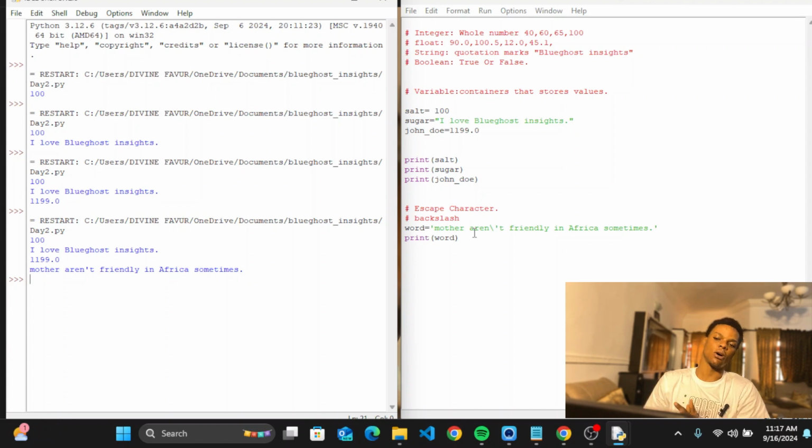So that is one of the escape characters. We have different characters, but basically the ones that I majorly use are the backslash, the new line, and the multi-line. So I'm going to basically show you that. Stand one, new line character.